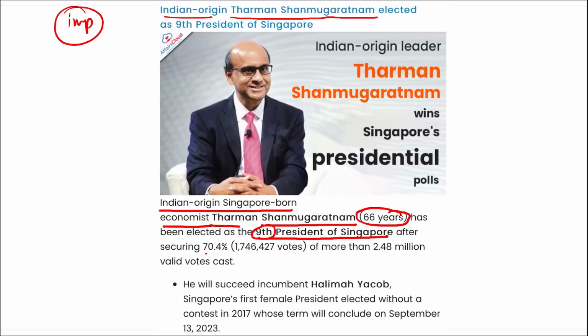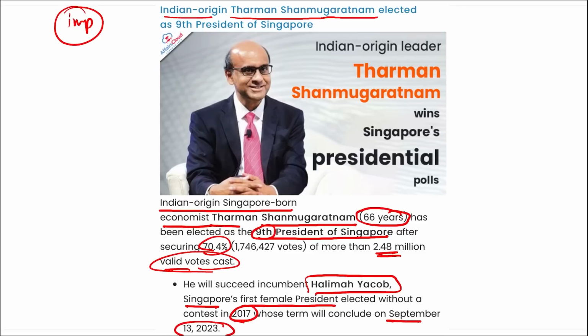He has been appointed as the ninth president of Singapore after he secured 70.4% of the 2.48 million valid votes that were cast. He will be succeeding Halima Yacob, who was Singapore's first female president, elected without a contest in 2017. Her term will end on 13th September 2023, and Tharman will succeed her as the ninth president of Singapore. And importantly, he is of Indian origin.